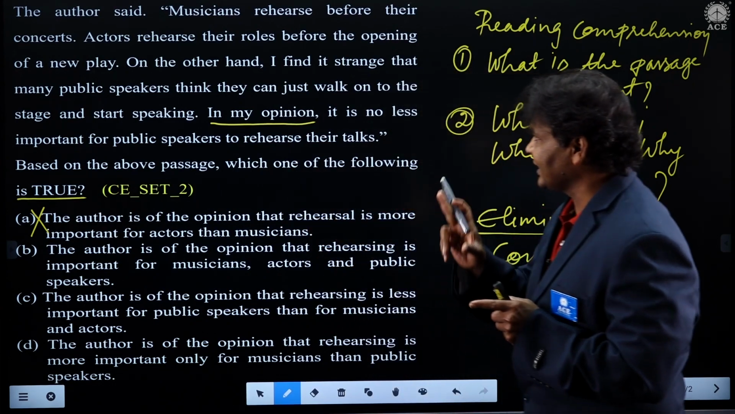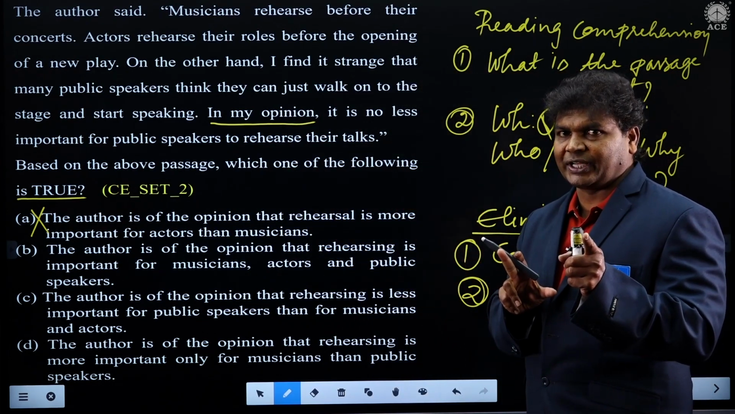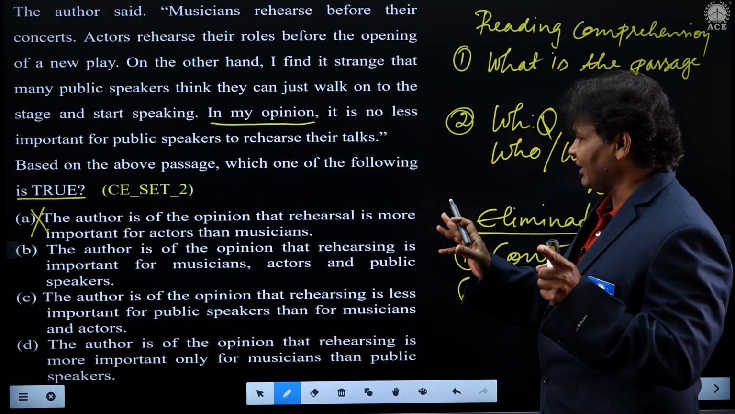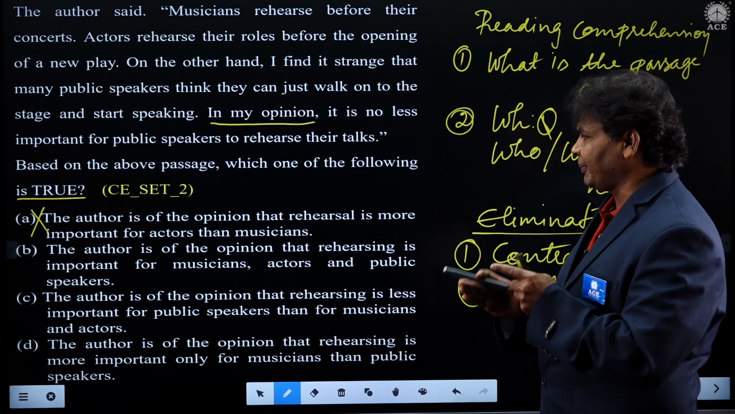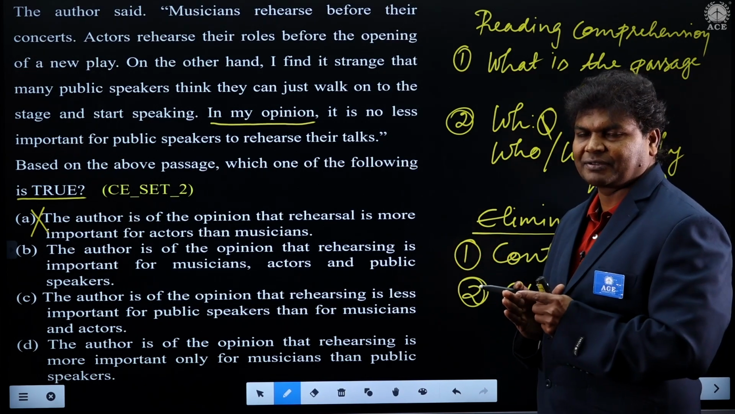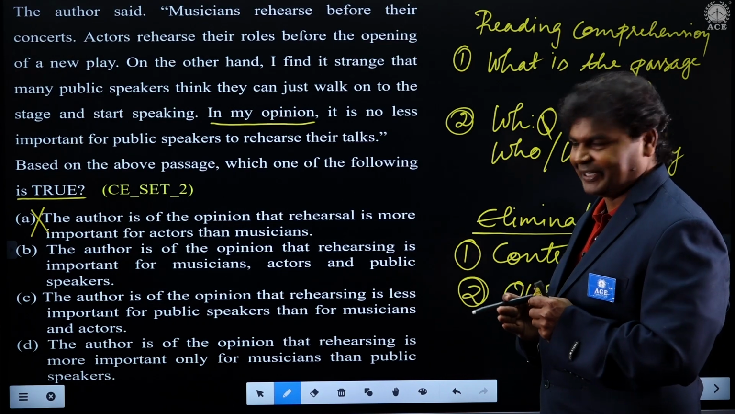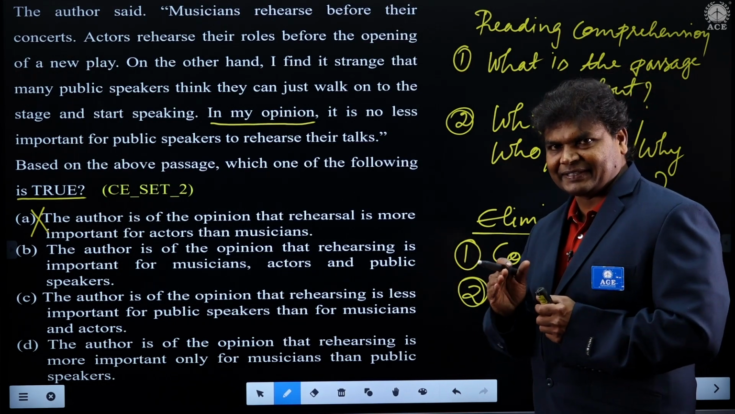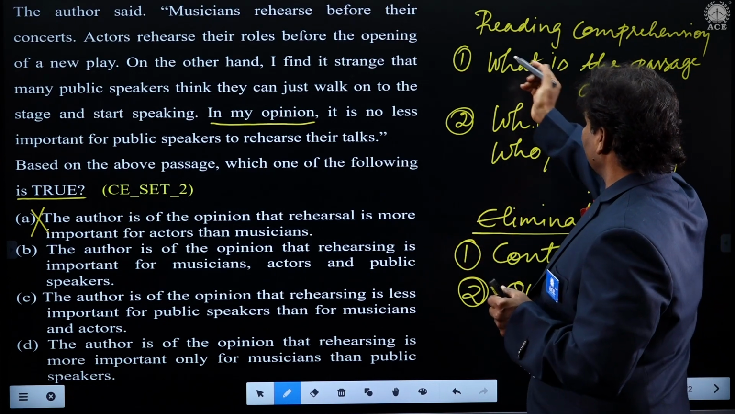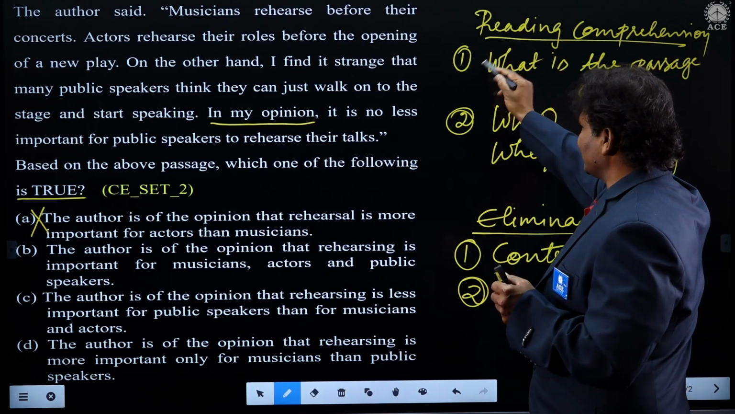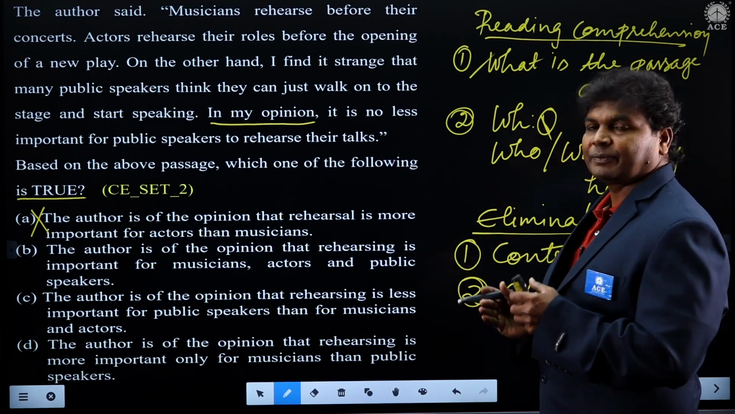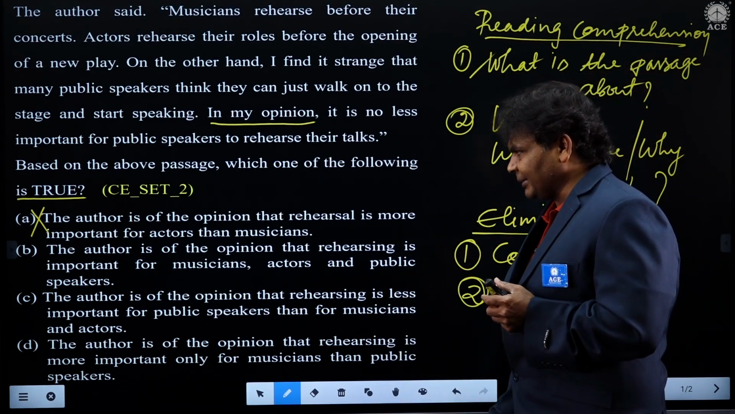What he says is actors rehearse, musicians also rehearse. But he did not say that rehearsal is more important for actors than musicians. That he did not speak. I suppose we can easily eliminate. Wonderful, students. That is what I say always. Whenever you go through such kind of questions, ask some WH questions. Come back to the elimination process. I think you can easily attempt the options.